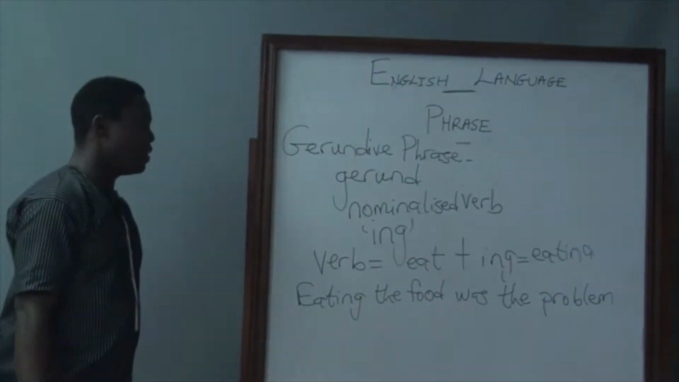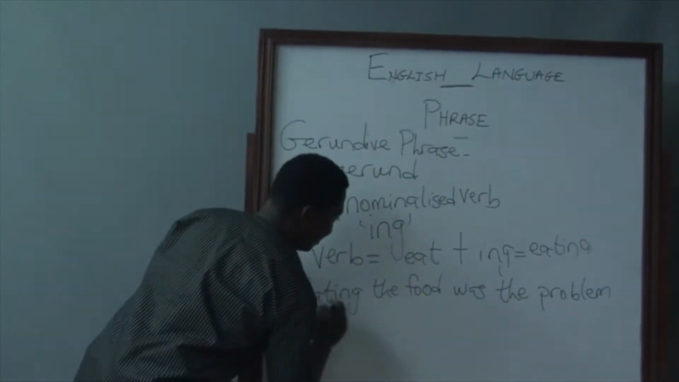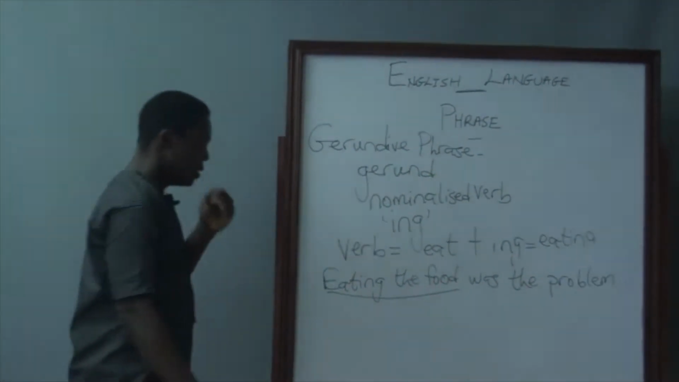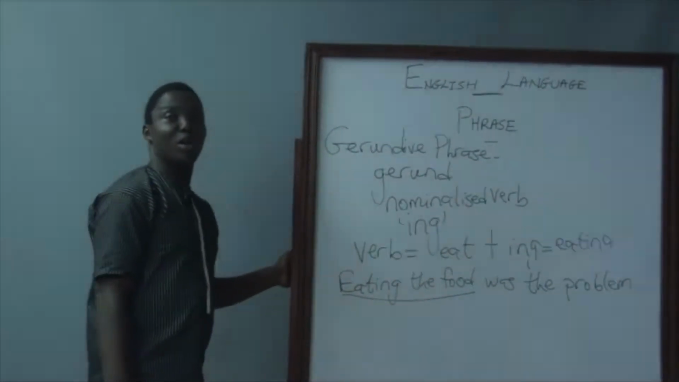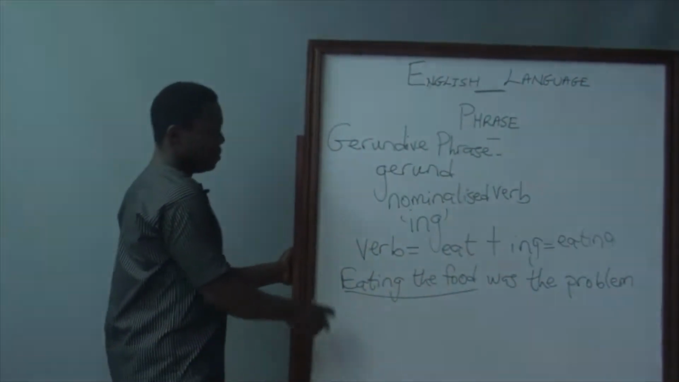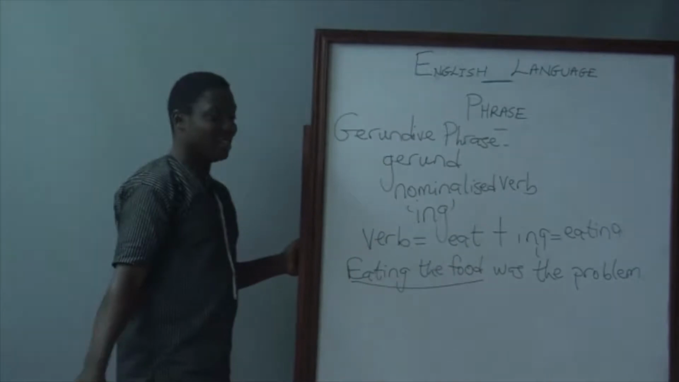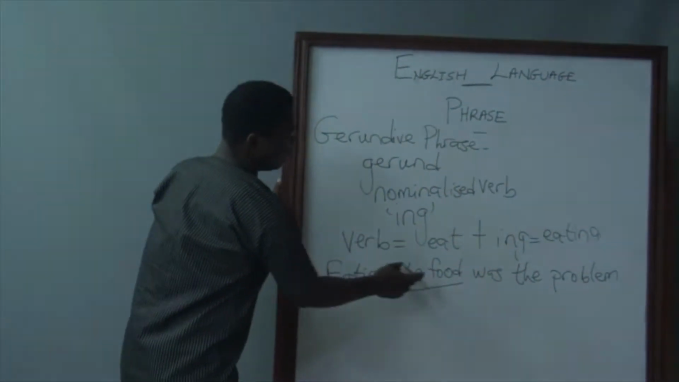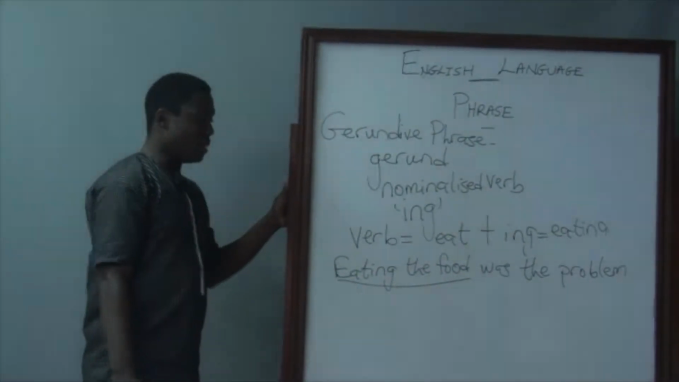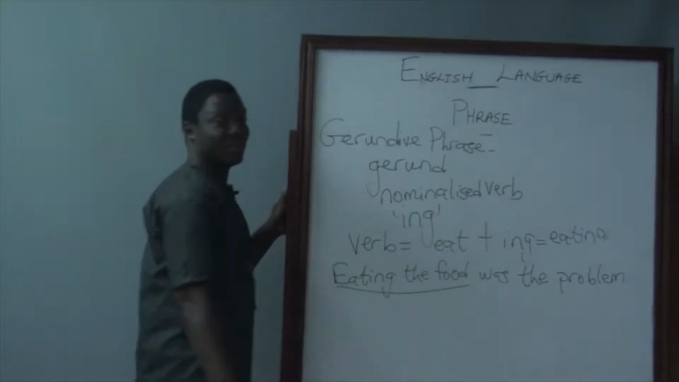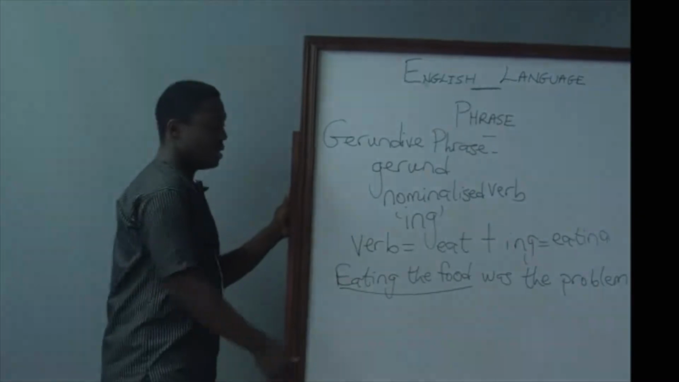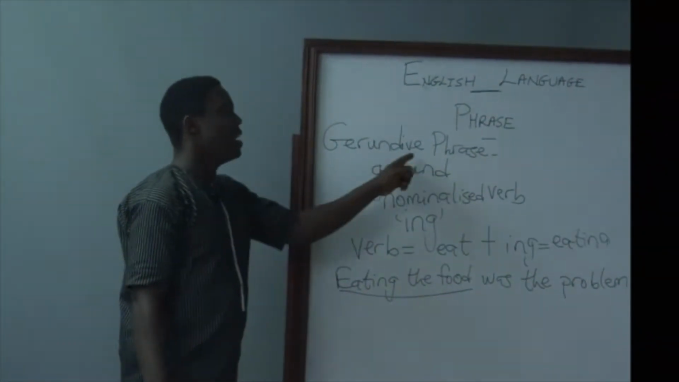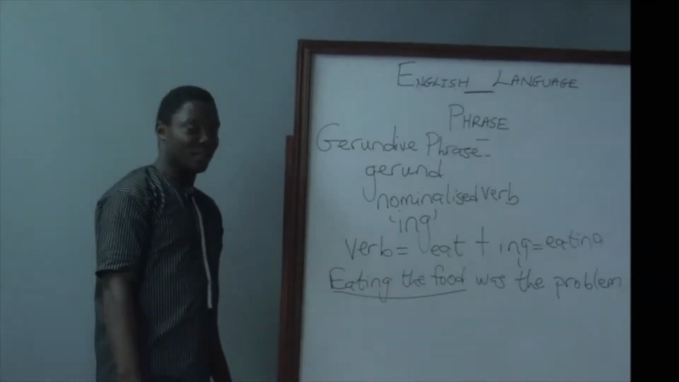Now, the gerundive phrase here is eating the food. Eating here is no more a verb. It has been nominalized. It has become a noun. And so, eating the food was the problem, and that is a phrase, because eating the food does not have a verb. And so it becomes a gerundive phrase.